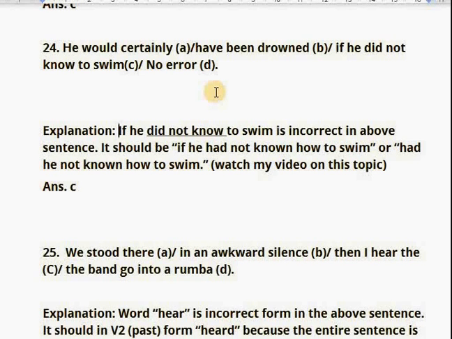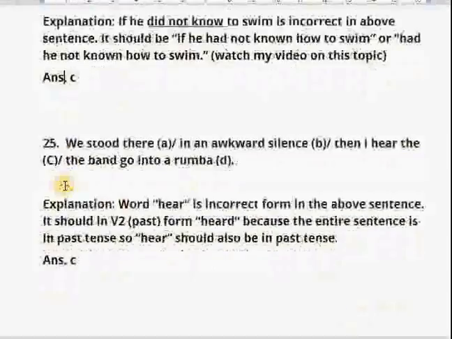For that, I have created a separate video which you can watch. But here you need to understand that the sentence can be reframed as: he would certainly have been drowned if he had not known how to swim. Or in a different way, he would certainly have been drowned had he not known how to swim. This is how it should be written. So your answer is C.